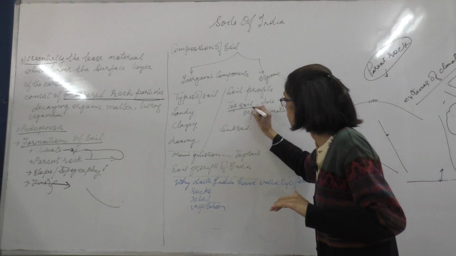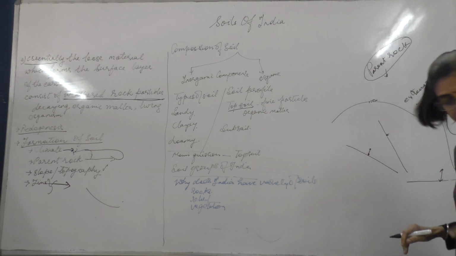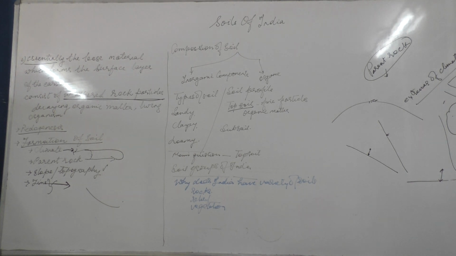It is the topsoil. The soil has different layers, and the topmost one is helping us in the agricultural purposes. If you look at the soil profile, you will find that there are 4 different layers here. One is the parent rock, above that is a second layer, and the next one is the layer of weathered rock particles.